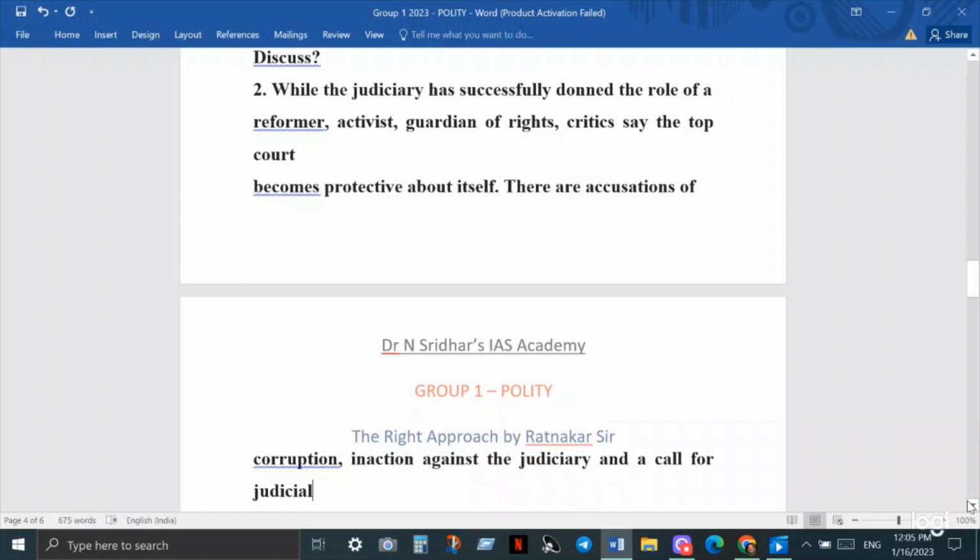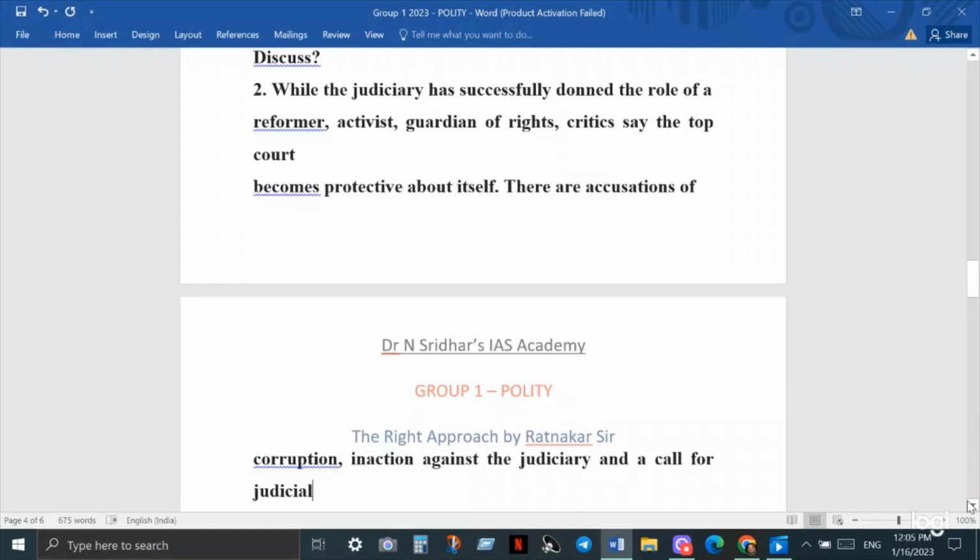Then there was a controversy because in 2014 the government passed a bill with a 99% majority in Parliament, known as the National Judicial Appointments Commission Bill. The government said there will be a National Judicial Appointments Commission to appoint the judges. The Supreme Court struck down that act and said no, that is against the independence of the judiciary, so we are striking it down and we will appoint the judges. The Supreme Court has taken it back again. The government's efforts were scuttled, so the government was angry.